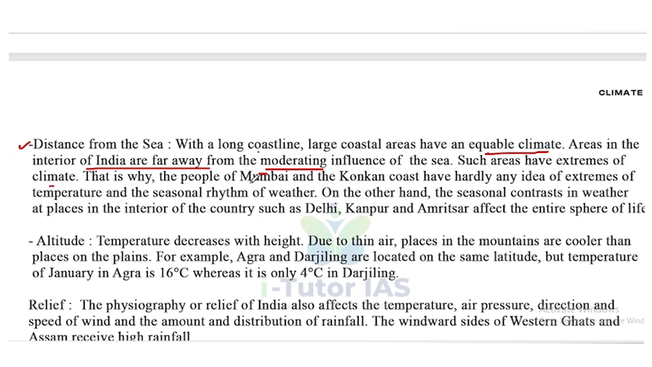That is why people of Mumbai and Konkan coast have hardly any idea of extremes of temperature and seasonal rhythms of weather. On the other hand, the seasonal contrast in weather at places in the interior of the country such as Delhi, Kanpur and Amritsar affect the entire sphere of life.